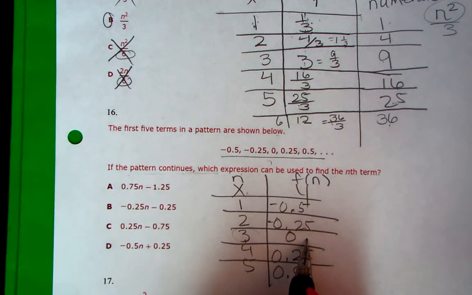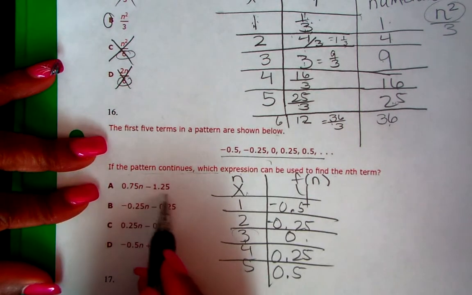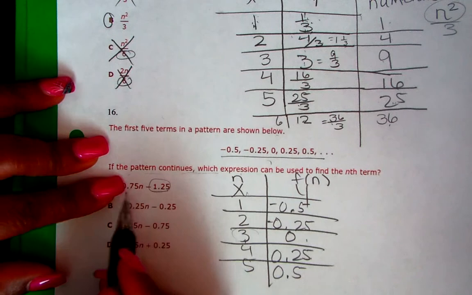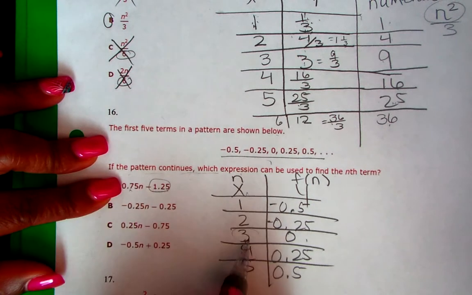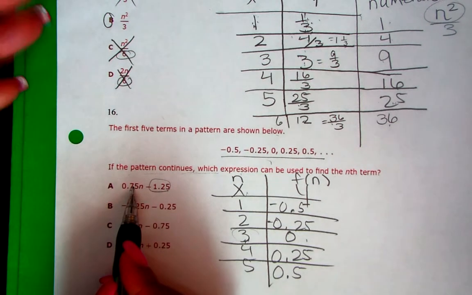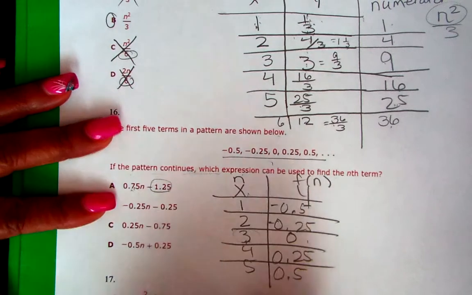Okay, and I'm looking at this part right here. This is $1.25. If I multiply 75 times 3, you know that's going to be more than $1.25. So that's out of the question. I'm not going to even try that one.